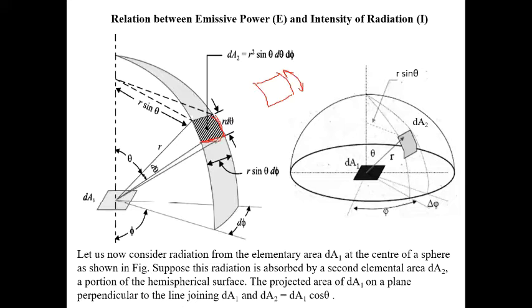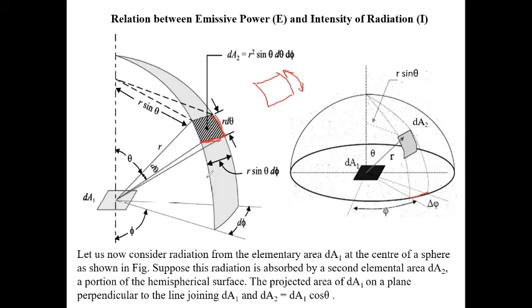Now you see, because this is theta, you have to find out this area. So how can you find it? If you project on the surface, and this angle is d phi, this distance is multiplied by the angle d phi.